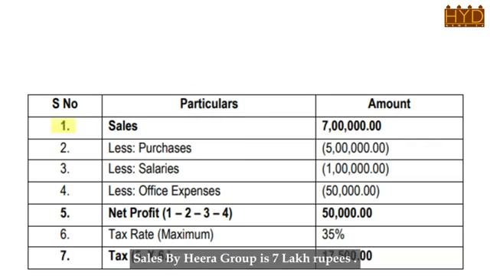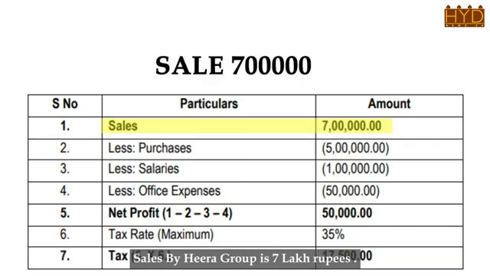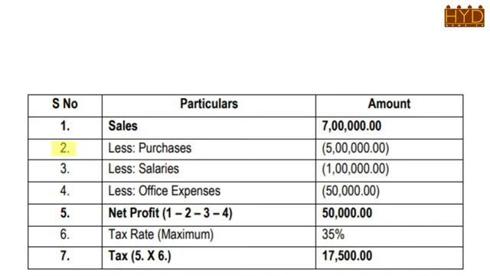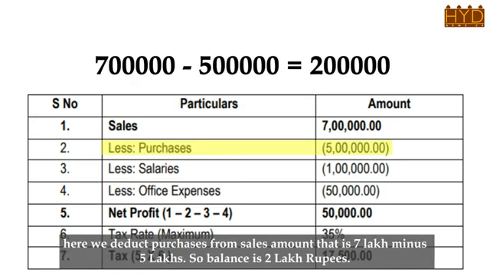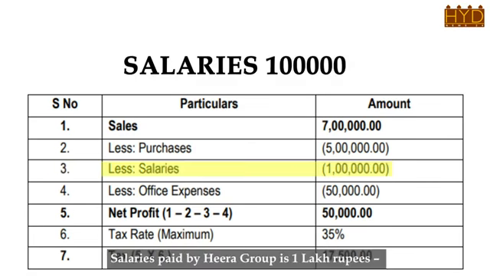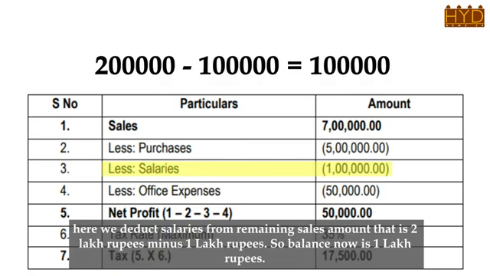1. Sales by HEERA Group is 7 lakh rupees. 2. Purchases by HEERA Group is 5 lakh rupees. Here we deduct purchases from the sales amount, that is 7 lakh minus 5 lakhs, so the balance is 2 lakh rupees. 3. Salaries paid by HEERA Group is 1 lakh rupees. Here we deduct salaries from the remaining sales amount, that is 2 lakh rupees minus 1 lakh rupees, so the balance now is 1 lakh rupees.